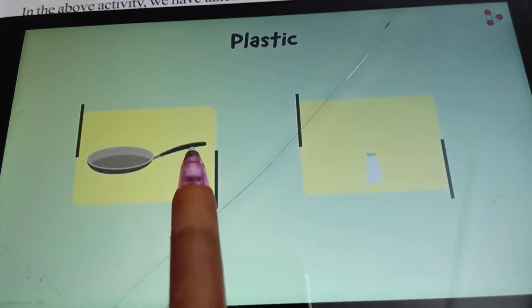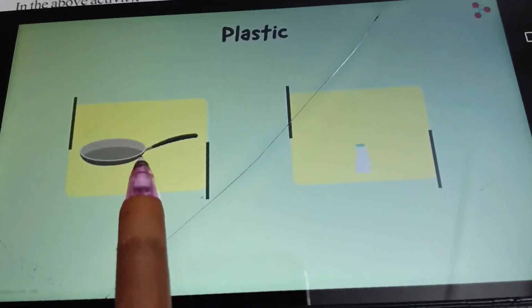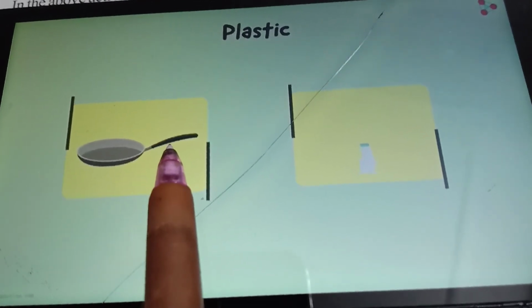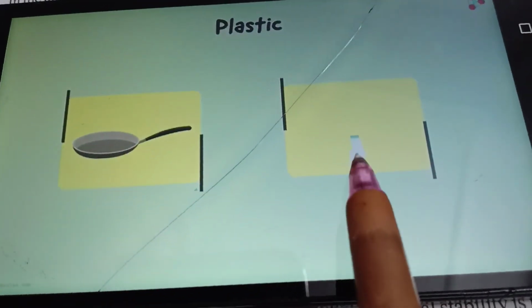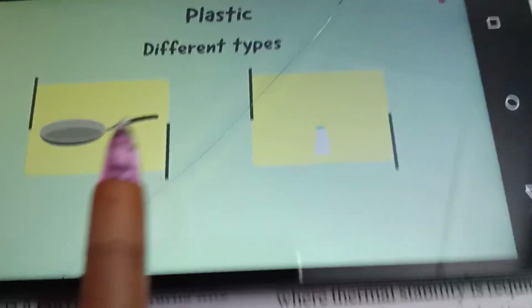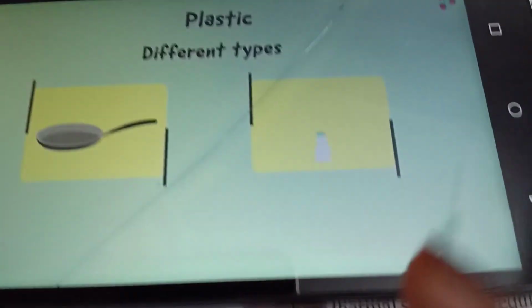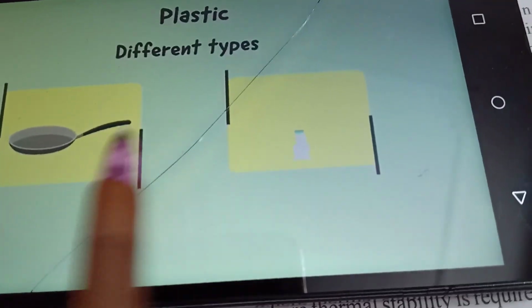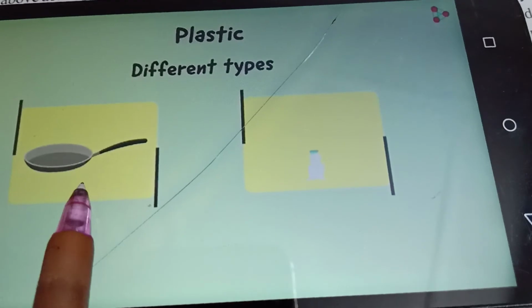The frying pan just gets heated up. It won't change its shape. Physically, the shape of the handle of the pan won't change, but here the physical shape is changing. It will be melted. So why is this happening differently while these both are plastic? Why is one not melting and why is the other melting?